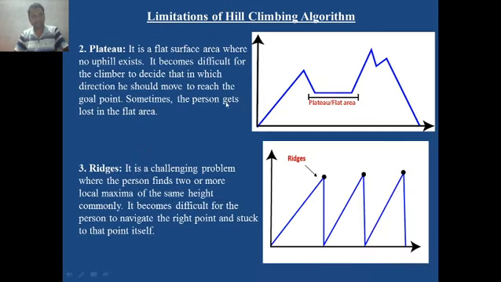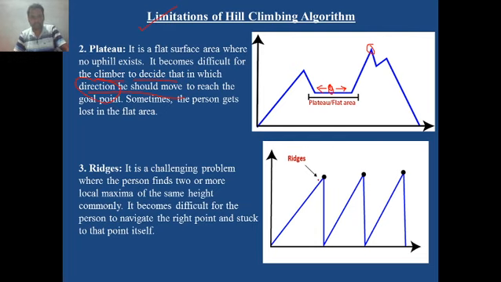The second limitation is if the climber is in this particular area, the plateau area, it is difficult for the climber to decide in which direction he should move to reach the goal point. Your goal point is somewhere here and your climber is somewhere here, for example. So in this flat area, the climber does not understand whether to move backward or forward because the area is very flat and he does not get the direction. So this is also one limitation of this algorithm.